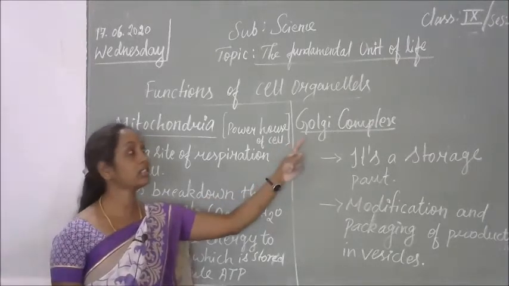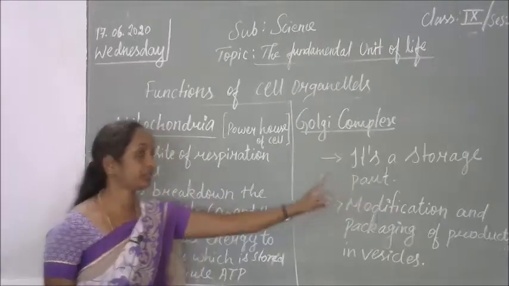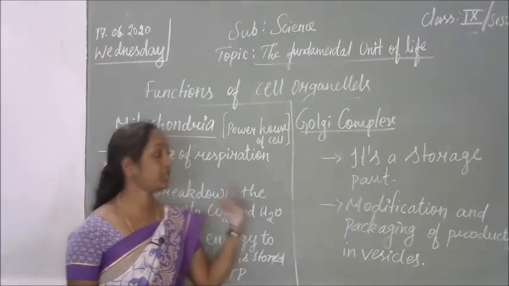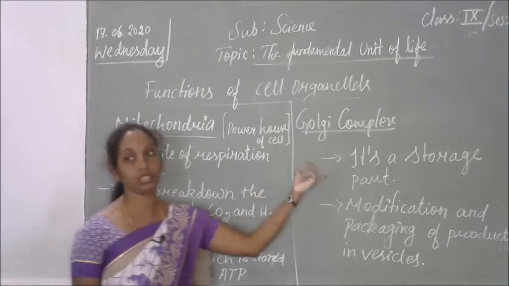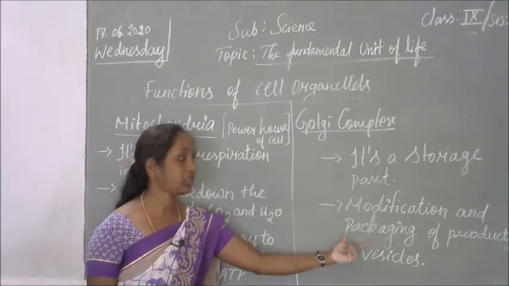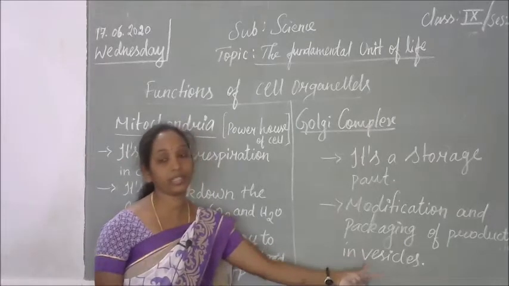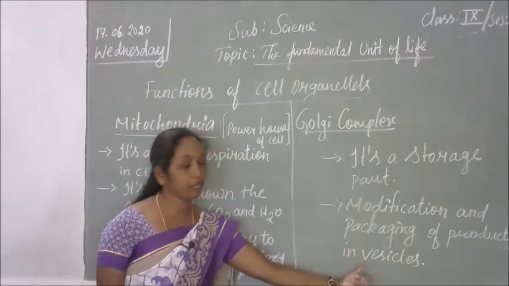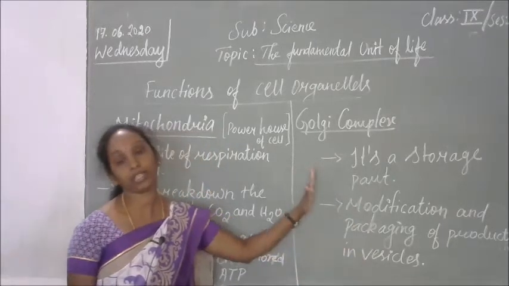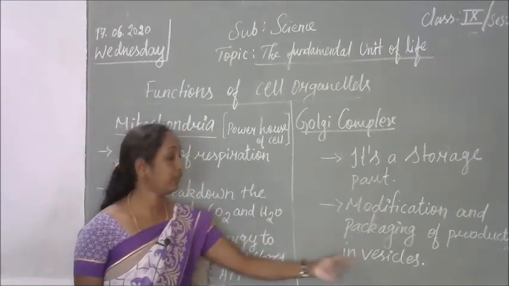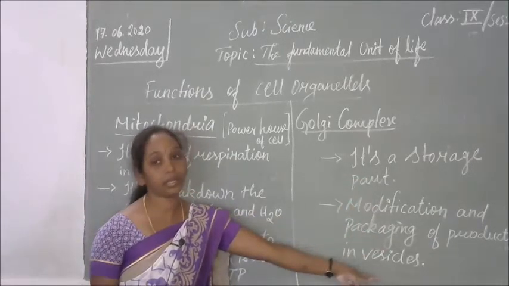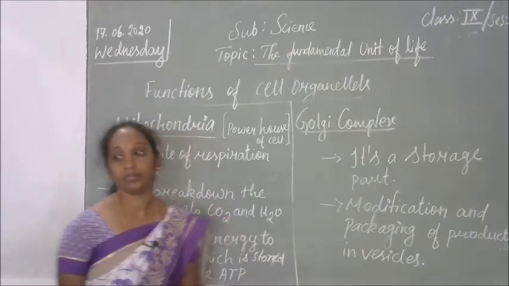Next organelle is the Golgi complex. It's a storage part. The energies produced by the mitochondria will be stored in the Golgi complex. Then, after some modification and packaging of the products, they will be sent to the vesicles. Vesicles are a part of the cell organelles. Through the vesicles, the stored things will be sent from, for example, the cytoplasm to other parts of the cell organelles.